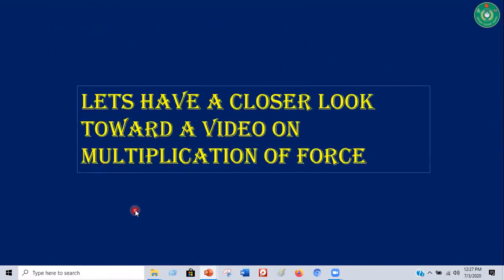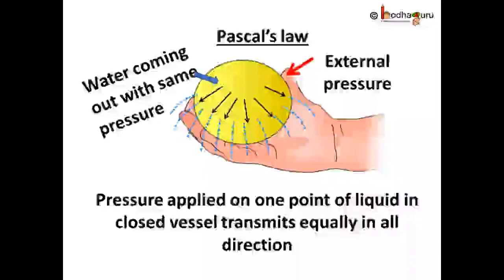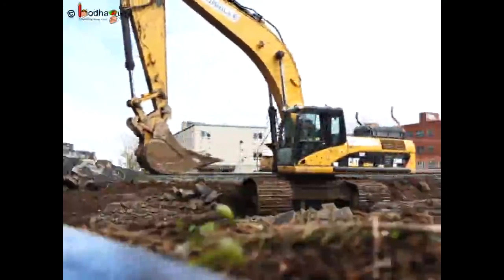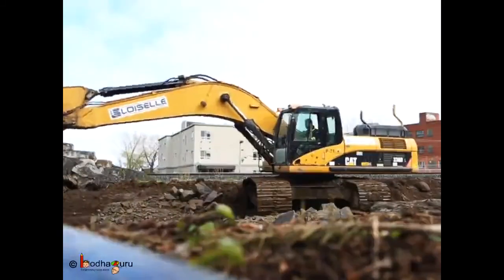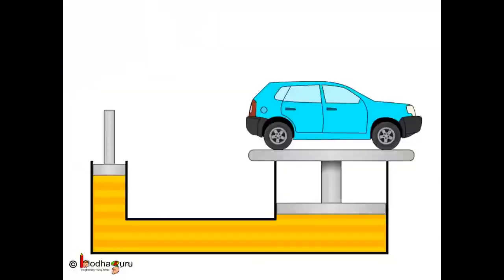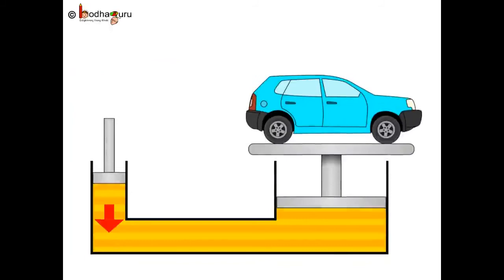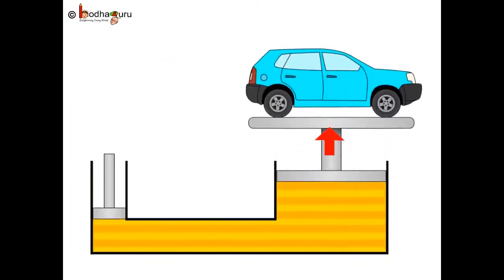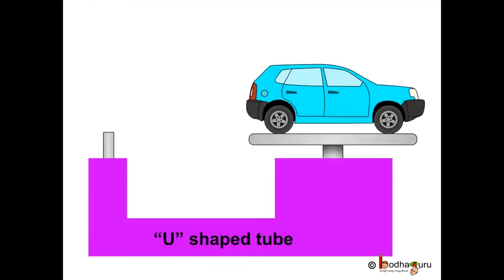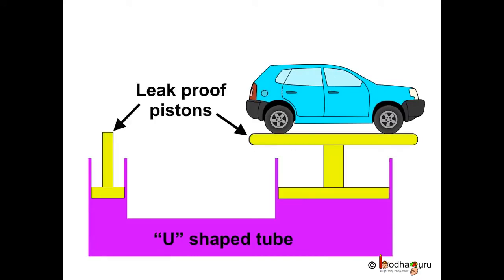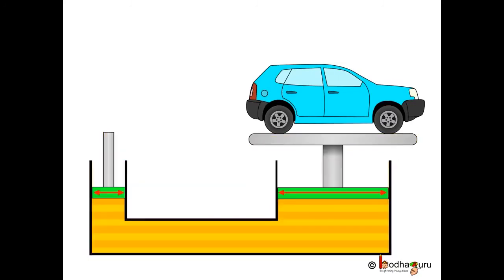Let's have a closer look at the video on multiplication of force. You must have heard the term hydraulics. Hydraulic machines are machinery and tools that use liquid fluid power to do simple work. According to Pascal's law, the pressure applied to an enclosed incompressible fluid is transmitted unchanged to every part of the fluid. Here, there is a model of simple hydraulics that uses this principle. It is a U-shaped tube which has two arms, closed by two leak-proof pistons. Now here, the two arms have different cross-sections.